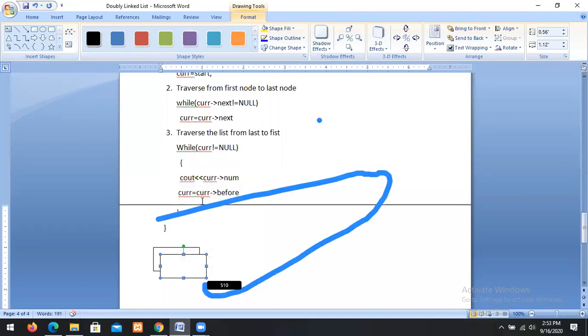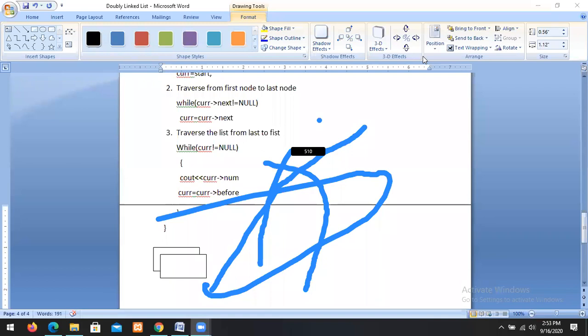Roll number 510, I already told you so many times.